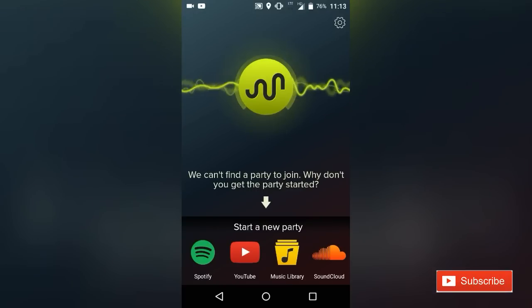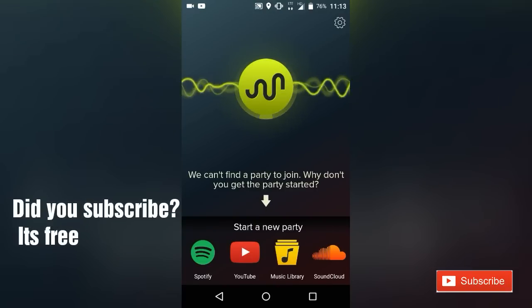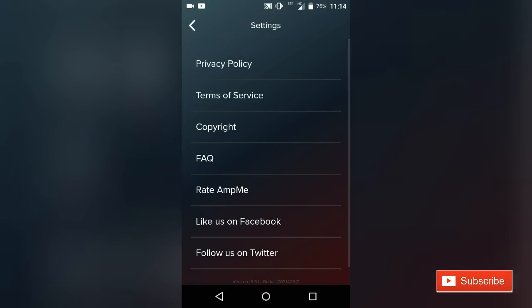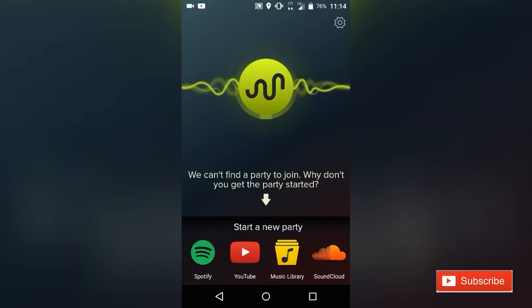While starting the party, you can add music from Spotify, YouTube, Music Library and SoundCloud. Note that Spotify is not available in India. The one who starts the party is the host, and he would be the only one able to change the track. Here we have the settings icon. Under this we get options like FAQ, etc. So if you want, have a look.